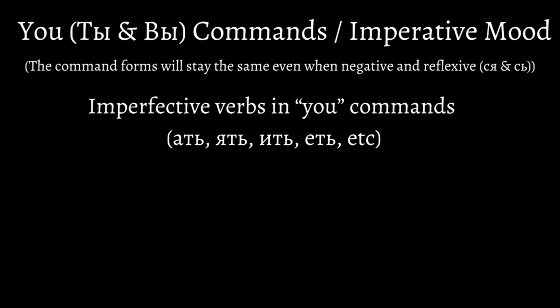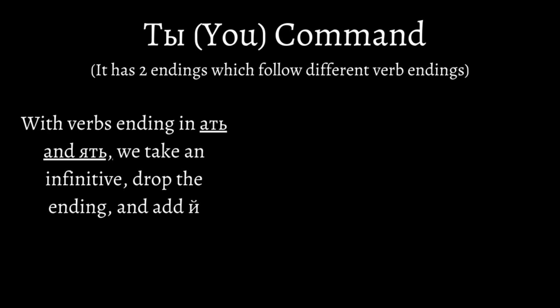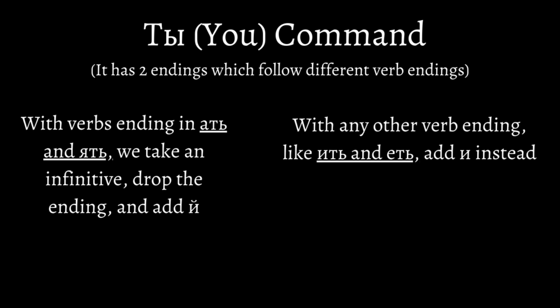Considering the number of verb endings in Russian, like at, yat, it, yet, and so on, it may look like a lot, but in terms of commands, their forms are very simple. Let's begin with the ty command. Ty commands in Russian have two endings which follow different verb endings. With verbs ending in at and yat, we take an infinitive, drop the ending, and add the letter I kratkaya. With any other verb ending, like it and yet, we add the letter I instead.